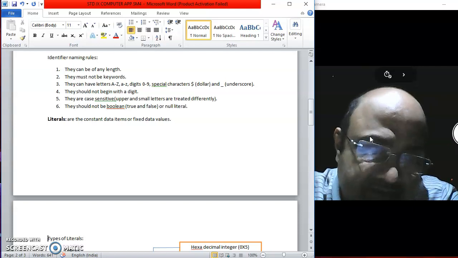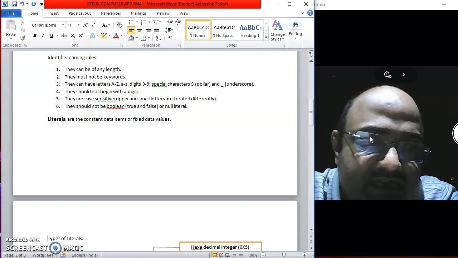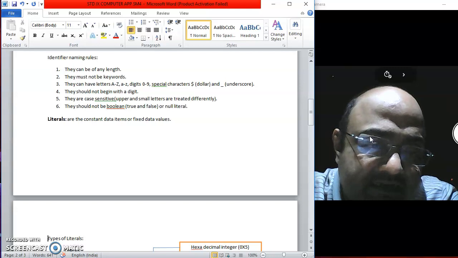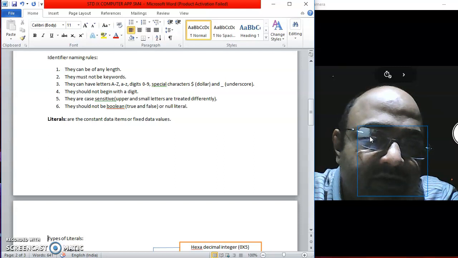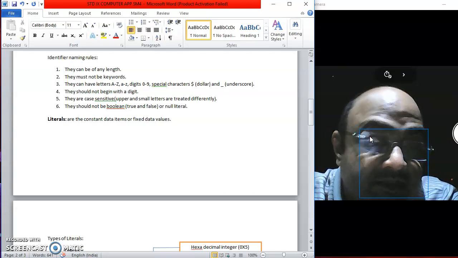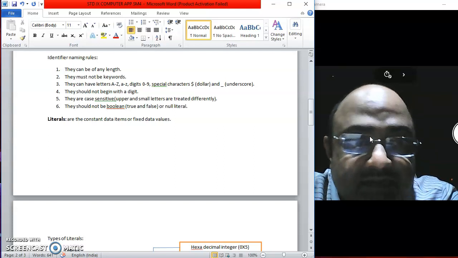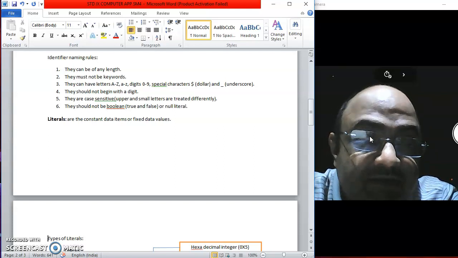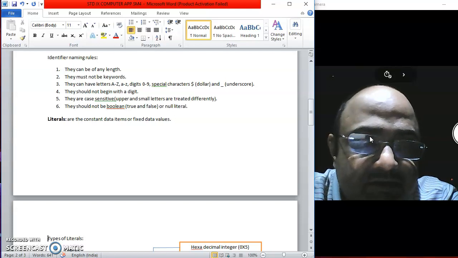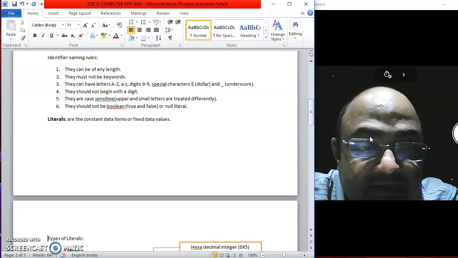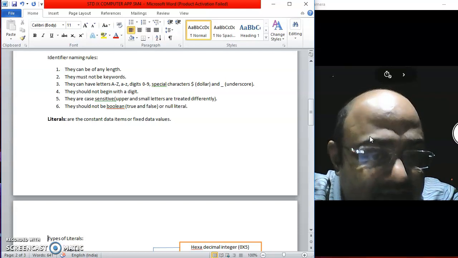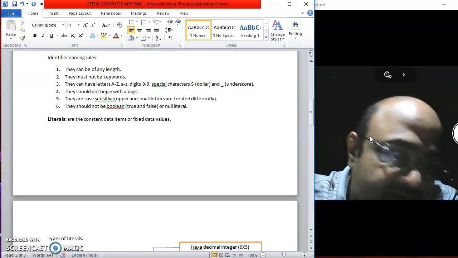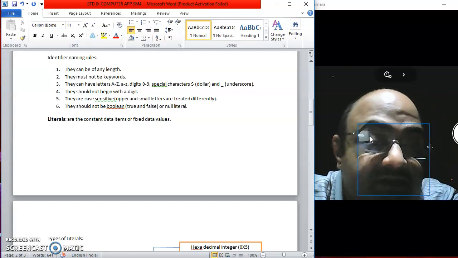Like for example, there is a function in Java known as charAt, C-H-A-R-A-T. Now, charAt starts with a small c, and then in small letters we write h-a-r. The next word, at, will start with capital A. So it becomes charAt starting with small c, but in between one letter is capital, that is the capital A of at. So function names start in small letters, but if it has more than one word, then all the other words after the first word will start in capital.